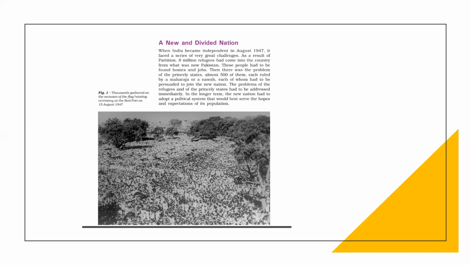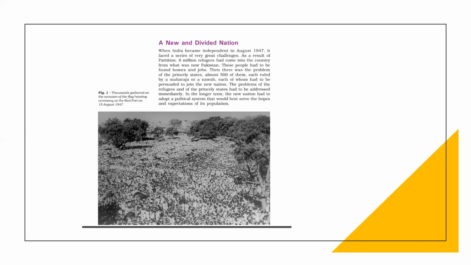The first problem is the rehabilitation of the displaced persons. The displaced persons, Hindus and Sikhs, came to India. We have to give them their original position. Original position means they lost their houses and their properties. They left them in Pakistan. Mostly Hindus and Sikhs. It posed a serious challenge for the government and for the people in India.